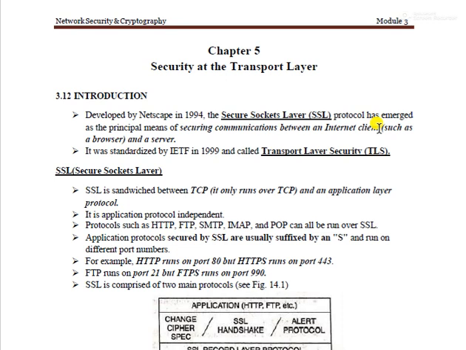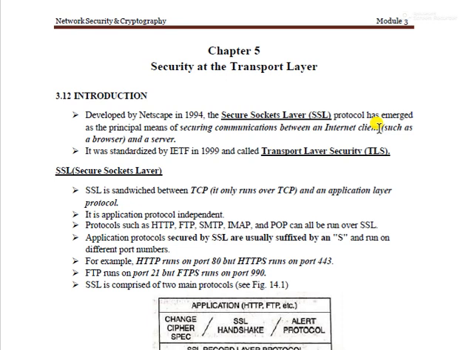It was standardized by the IETF, the Internet Engineering Task Force. In 1999 they standardized it, and they called it Transport Layer Security, also called TLS. This is the standard name given by the IETF. Next we discuss how the Secure Socket Layer works.